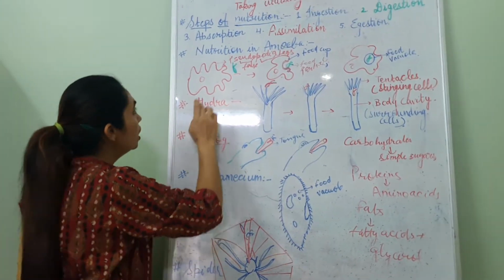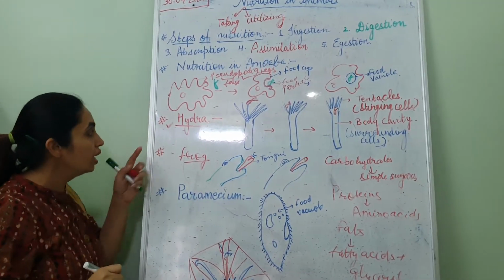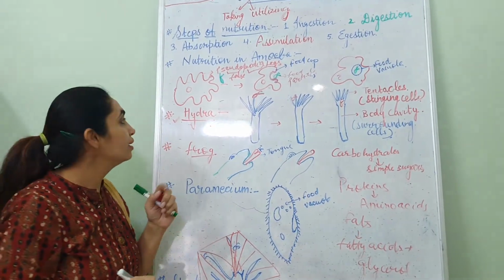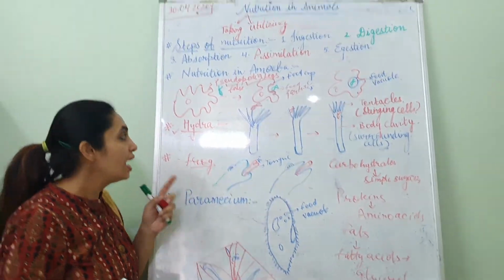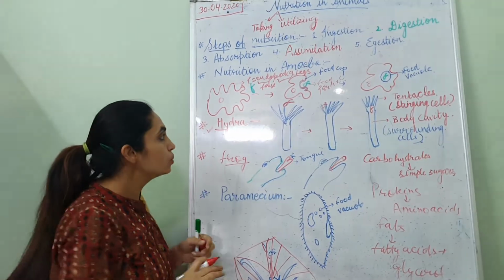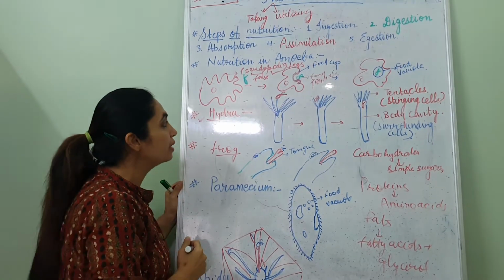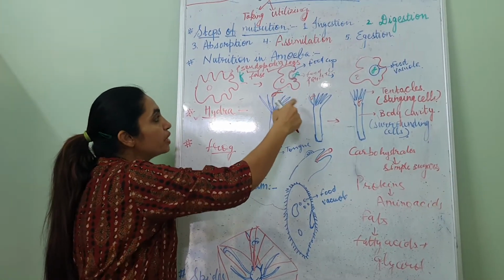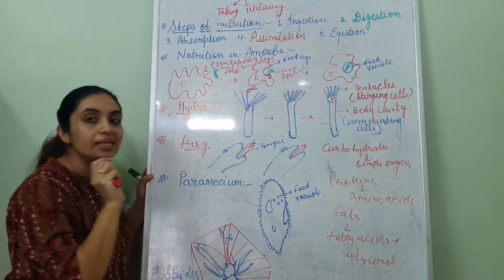Fine. So, next is Hydra. There is an interesting story about the name Hydra. In Greek mythology, Hydra is a monster with many arms. Similarly, the name is given to this multicellular animal due to the tentacles present on the body. These tentacles contain stinging cells.